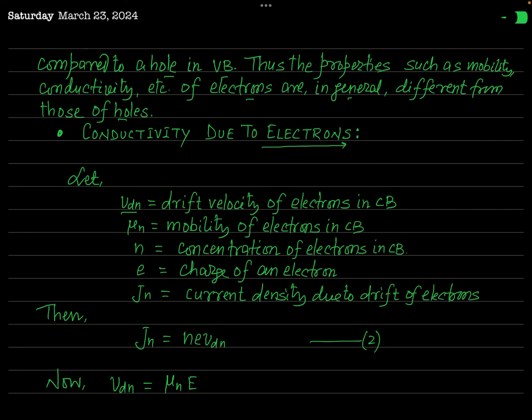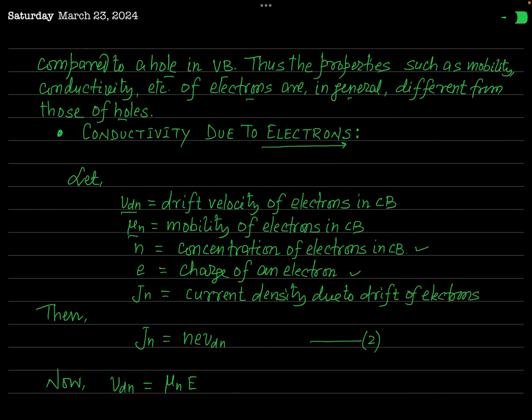For this, let us consider that Vdn denotes the drift velocity of the electrons in the conduction band, μn denotes the mobility of electrons in the conduction band, n we have assumed is the concentration of electrons in the conduction band, and e is the charge of an electron. Actually, I have taken here the magnitude of charge, not the sign.